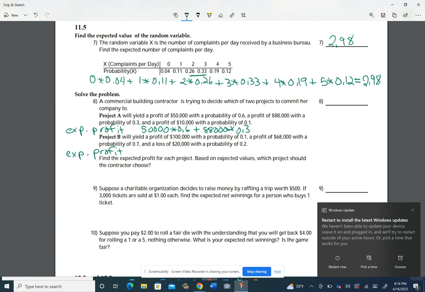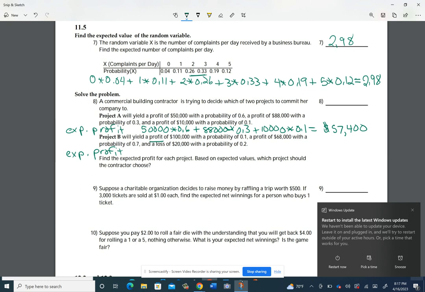And then a profit of $10,000, and there is a 10% chance, 0.1, of that happening. So we work that out, type that into our calculator and hit enter, and that should turn out to be $57,400.